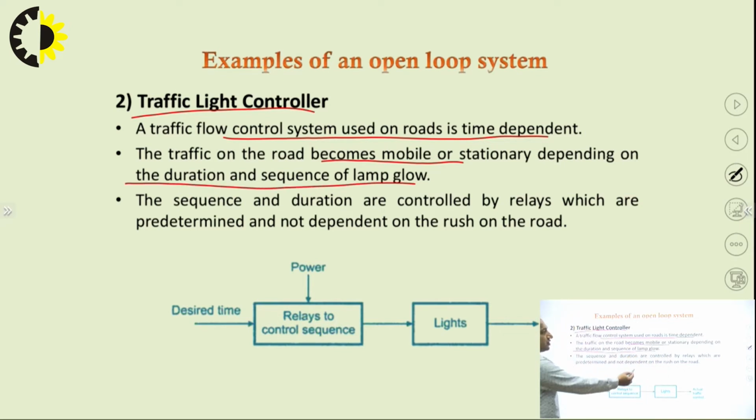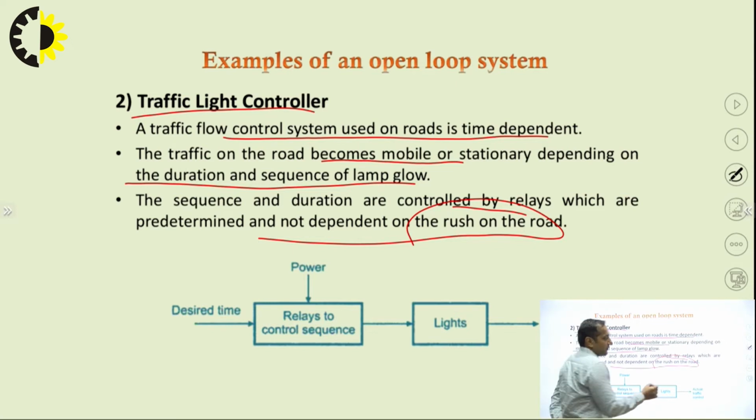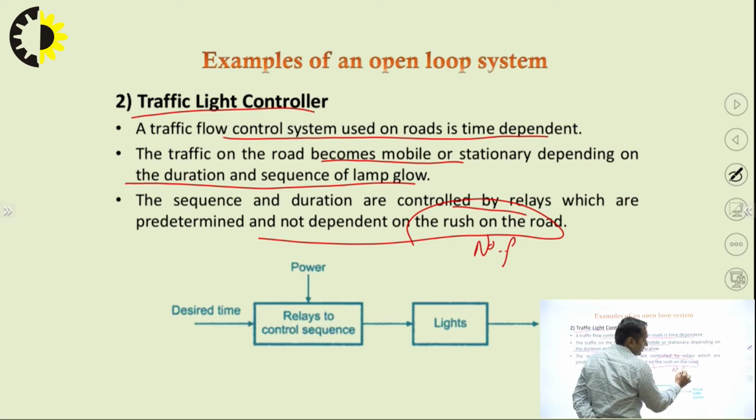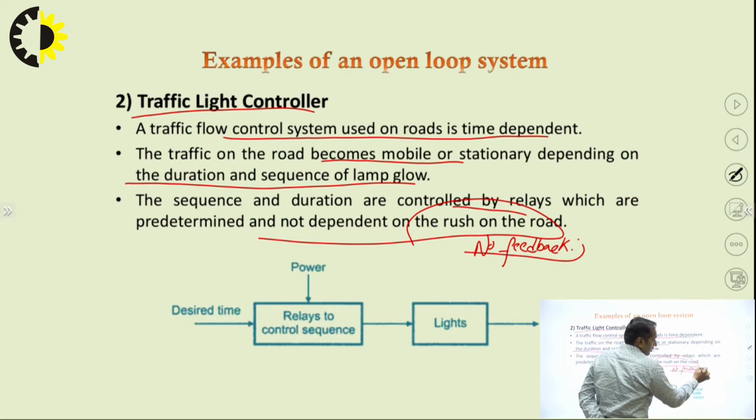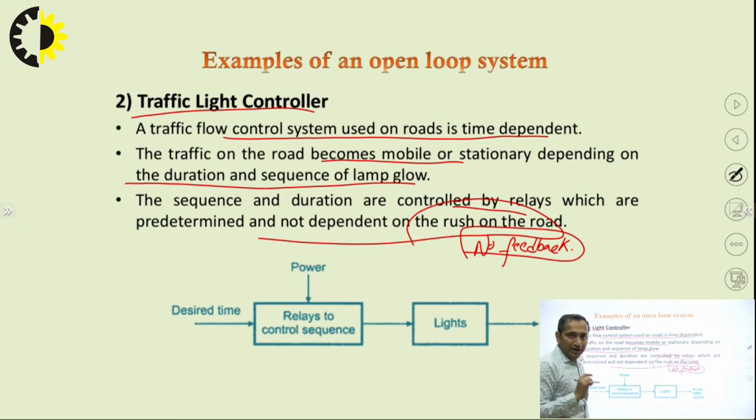The sequence and duration are controlled by relays. A relay is a type of controller which is fit in the traffic signal and is not dependent on the rush of the road. So that is why there is no feedback. Remember this: there is no feedback in open loop. That is why they are known as open loop control systems. They are highly inaccurate, and the accuracy, if you want a good result, depends on how well the control system was calibrated.